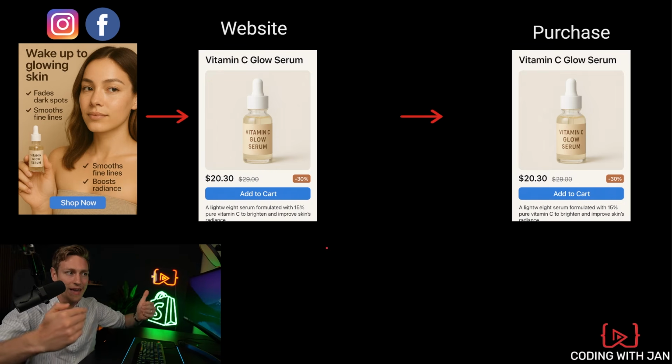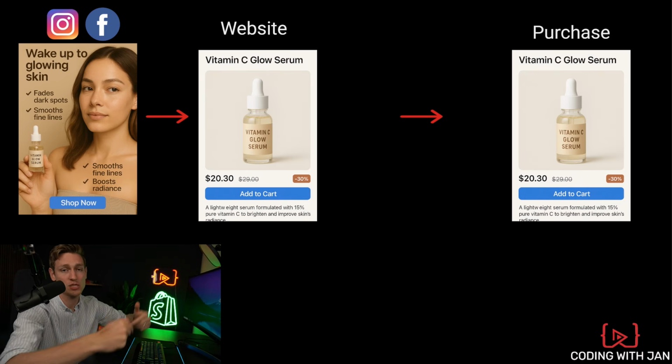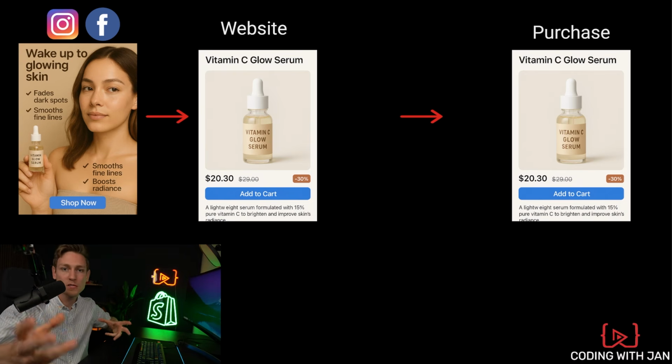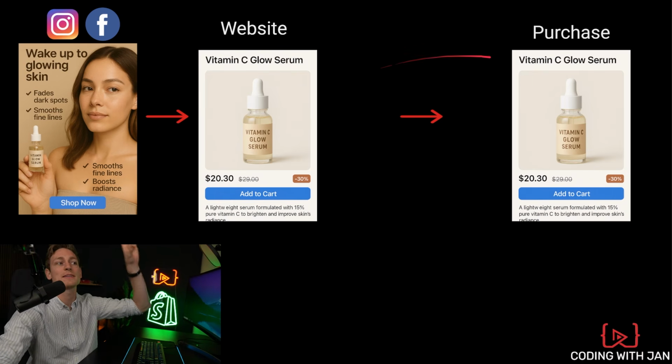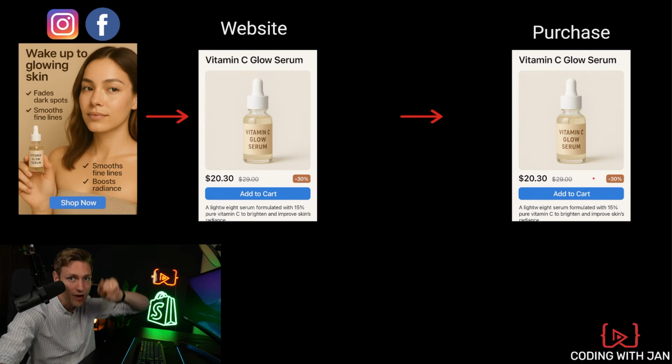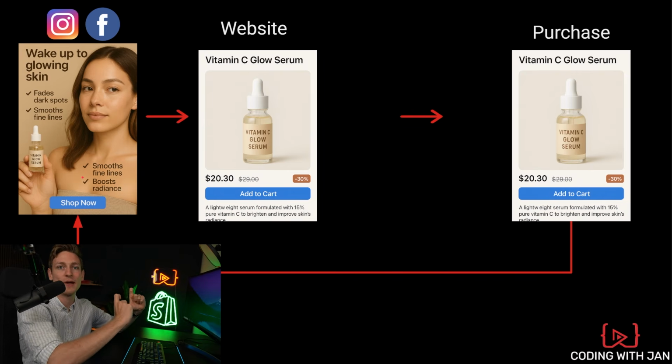So whenever you run ads on almost any platform, you also install a small tracking snippet on your website, a so-called pixel. You've probably heard this before, like Facebook pixel, Pinterest pixel, whatever platform you're using, pixel. And if someone decides to click on an advertisement, goes to the website, buys the product, then the tracking snippet or the pixel reports that back to the ad platform. And then we know exactly which ad creative the customer saw to begin with.